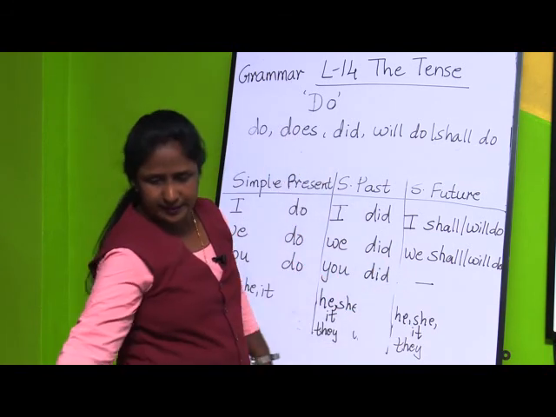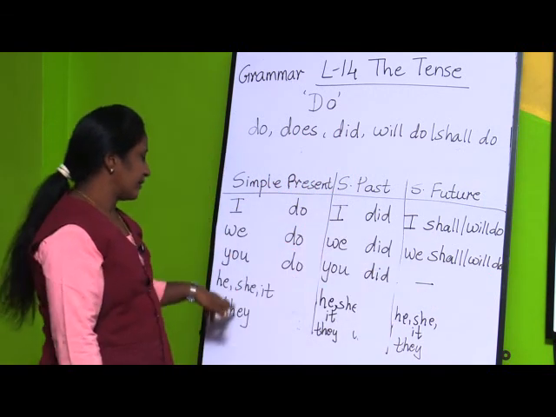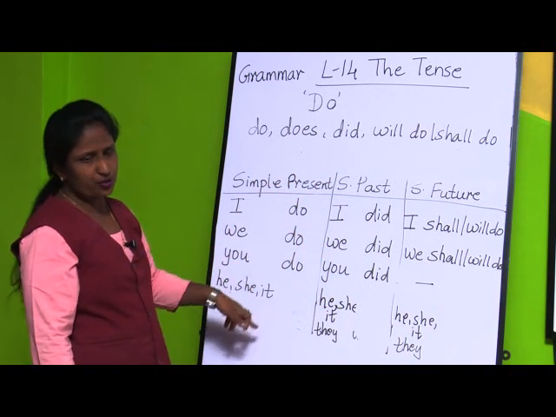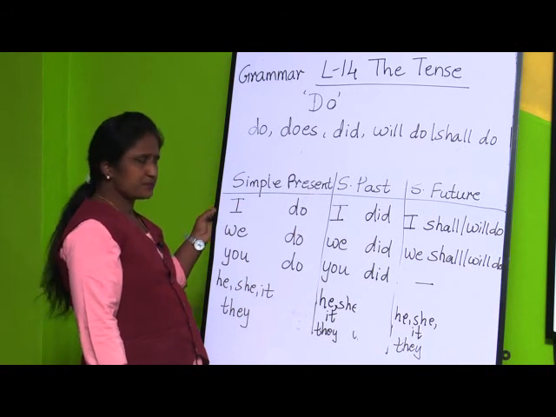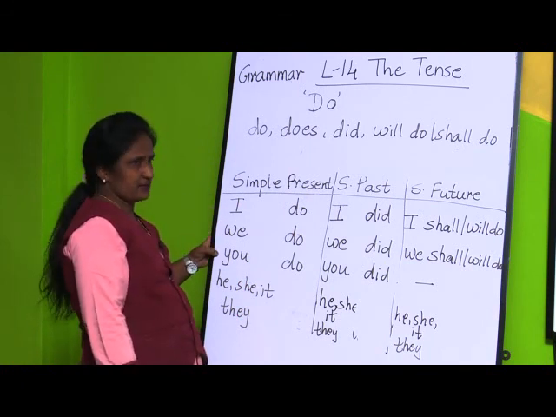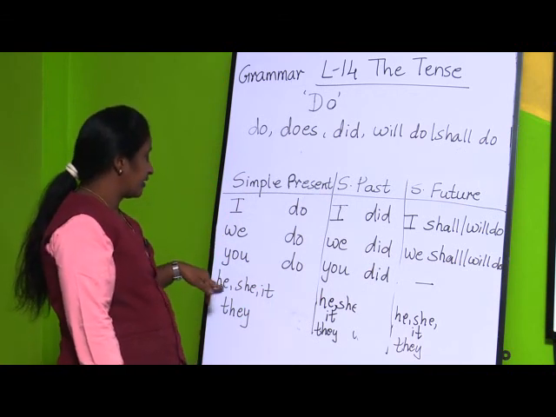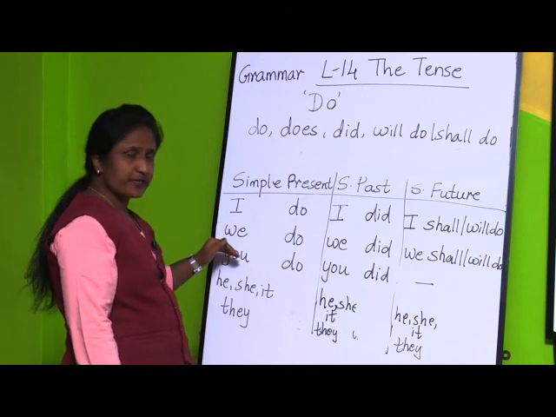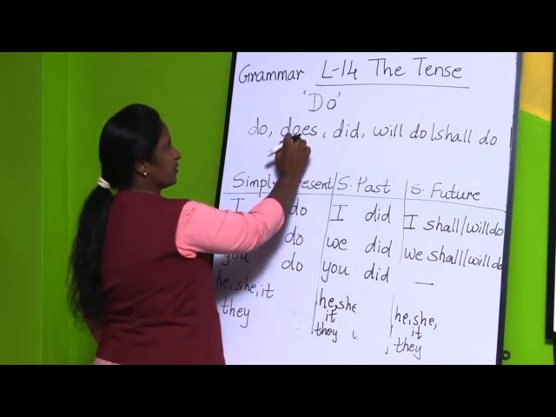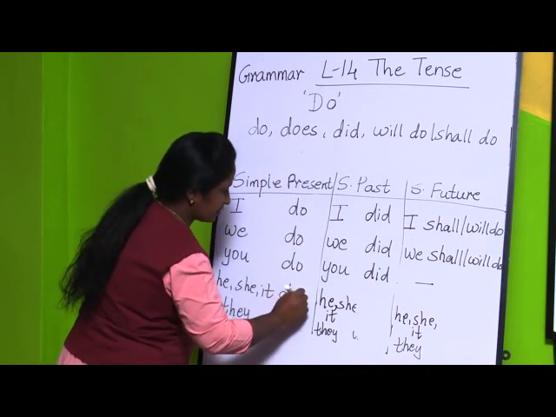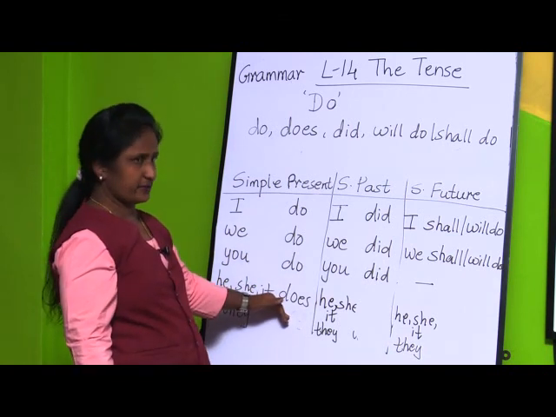Here a little bit, again same. Here it won't be for the future tense. Next, he, she or it. Here also, the thing is, we are talking about first person, second person and third person. First, second, and we are talking here, but he, she and it. Here we are talking about first and second person. Now here we are talking about third person. So we are going to use the verb does. He does his homework, she does her work, it does their work.